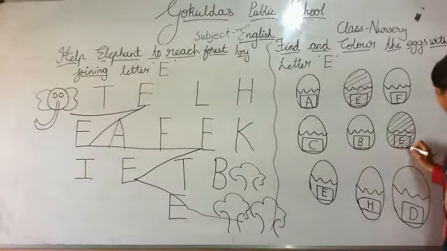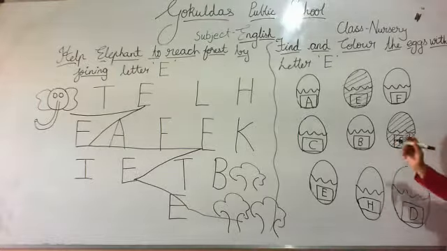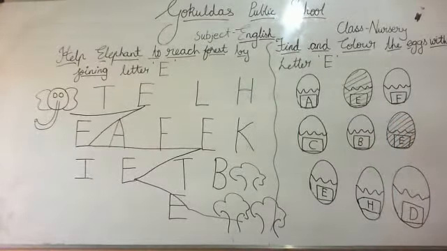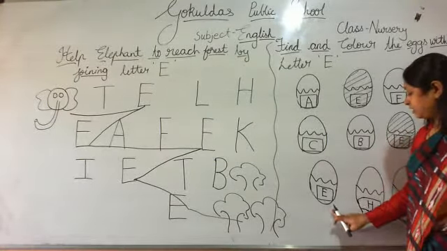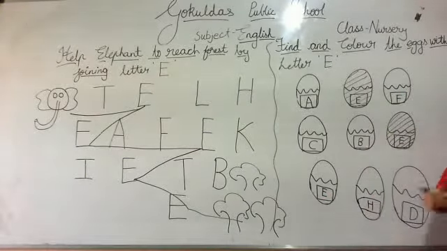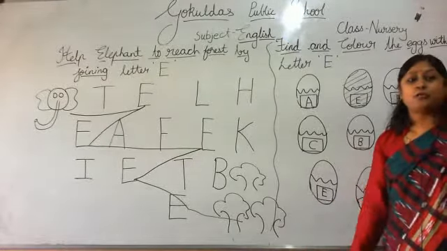Okay. Which letter is this? Letter E. So what you will do? You will color the egg. Okay. Look at the next egg. Which letter is this? Now you will tell me. Tell me which letter is this, and loudly. Okay, you have to say loudly.